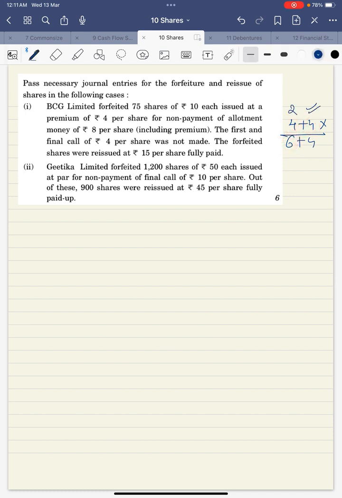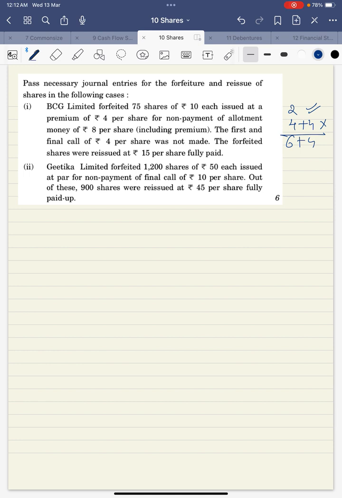I've explained to you how to do this in the class as well, right? So I'm repeating again. Out of 10, 4 rupees is not called. So how much was called? 6 rupees. So this is what will go in share capital. And there's 4 rupees premium also. And they are forfeited because allotment of 8 including premium, that means 4 plus 4, was not paid. So out of 6 plus 4, 4 plus 4 was not paid. That means 2 rupees of application was paid. And this was not paid. So this is your credit part, this is your debit part. Then they are saying the forfeited shares were reissued at 15 fully paid up.